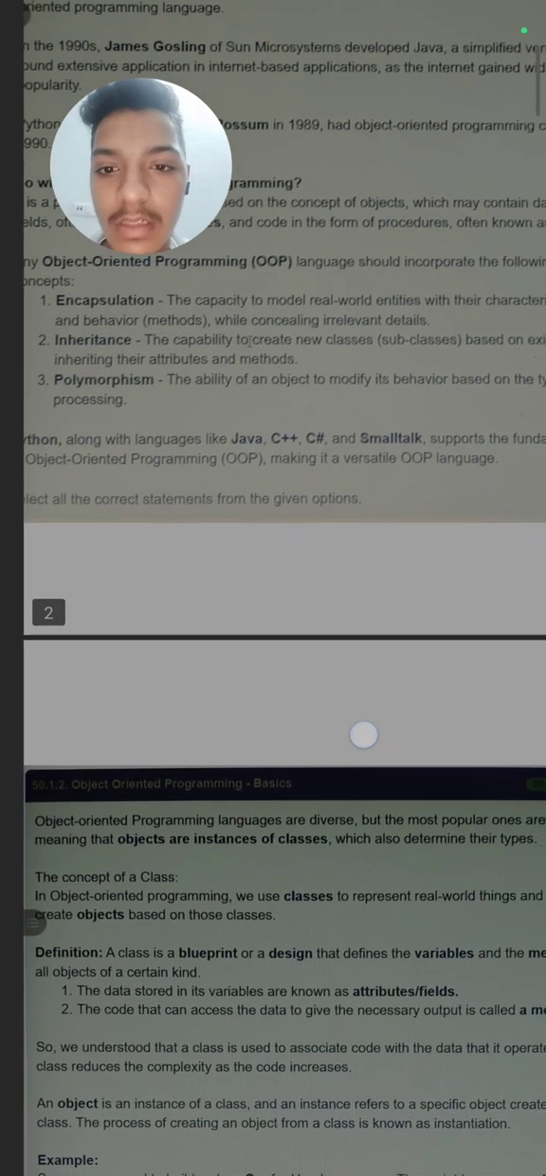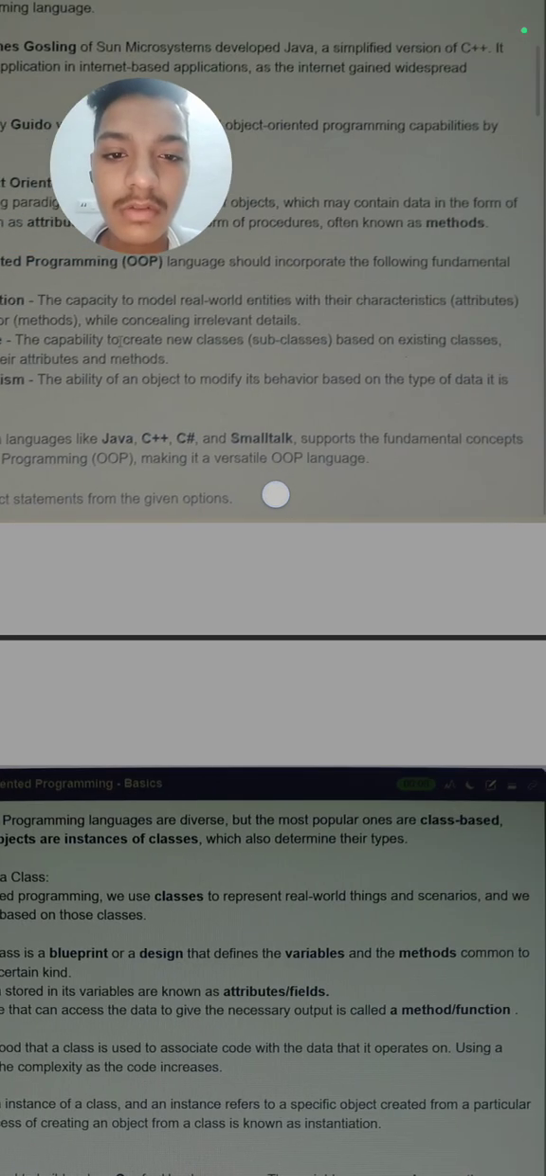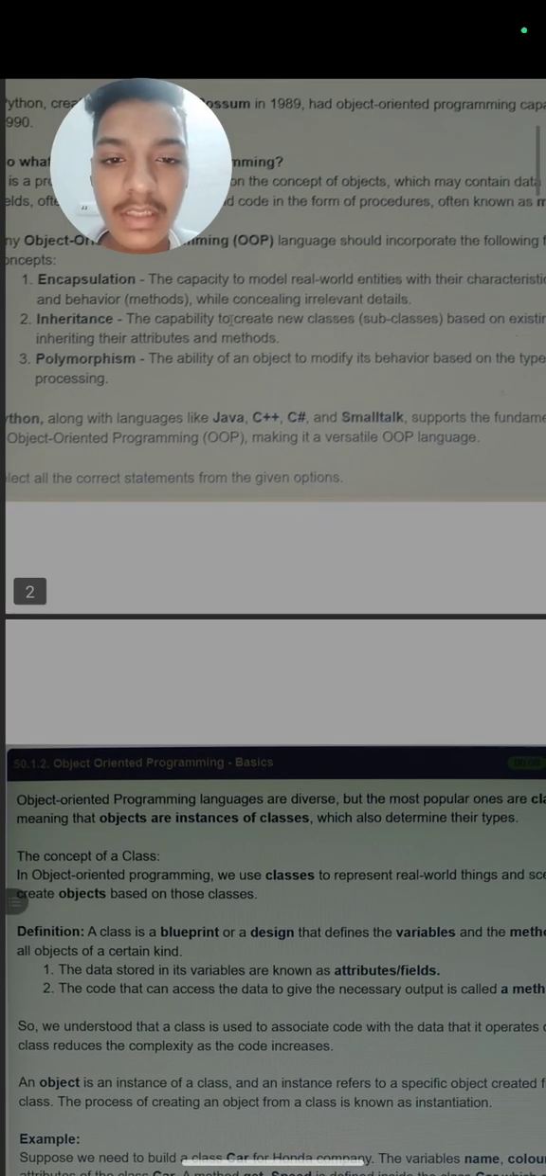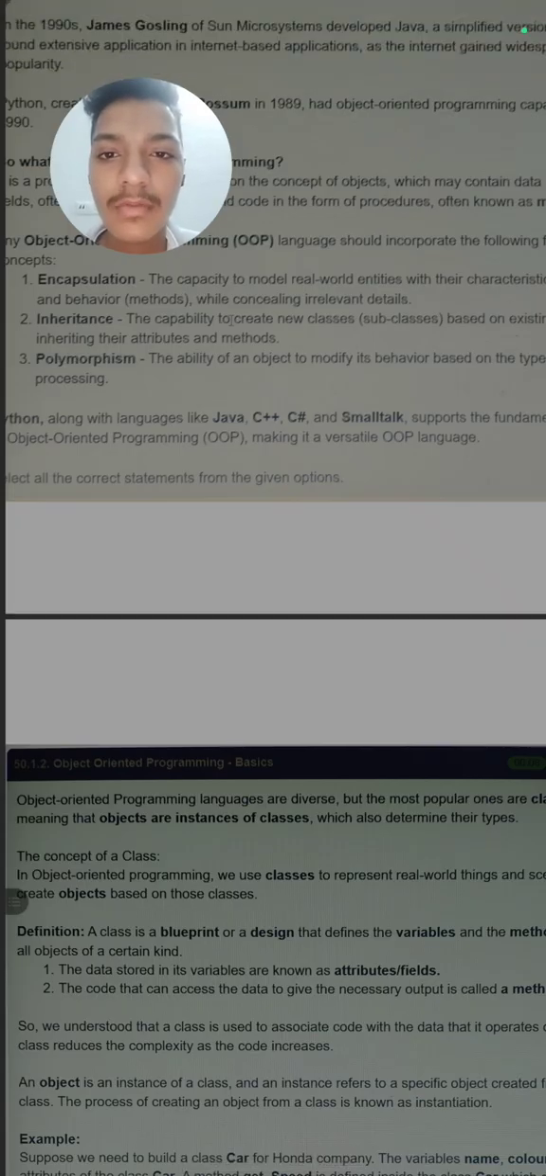Python, along with languages like Java, C++ and Smalltalk, supports the fundamental concepts of object oriented programming, making it a versatile OOP language. OOP is the short form of object oriented programming. From now on we will not write object oriented programming completely, we will write OOP.